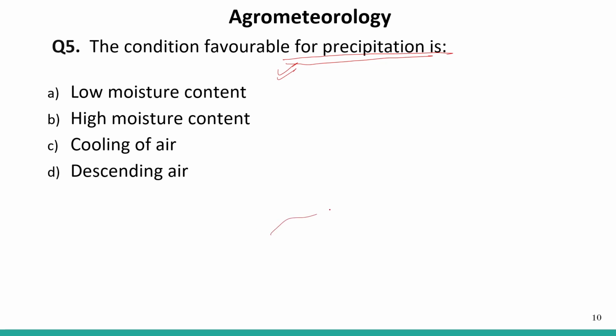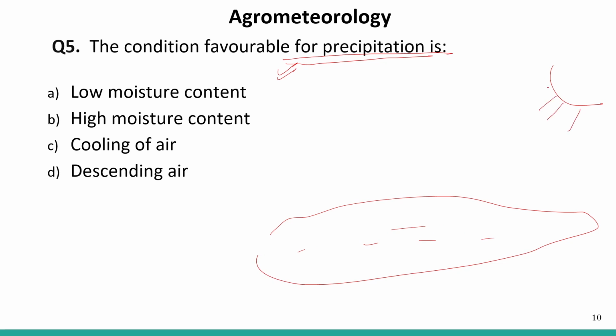So, if there is a water body, with lots of water present in it and sunlight, the water gets warm due to this solar radiation. This is the water body. Now what happens?